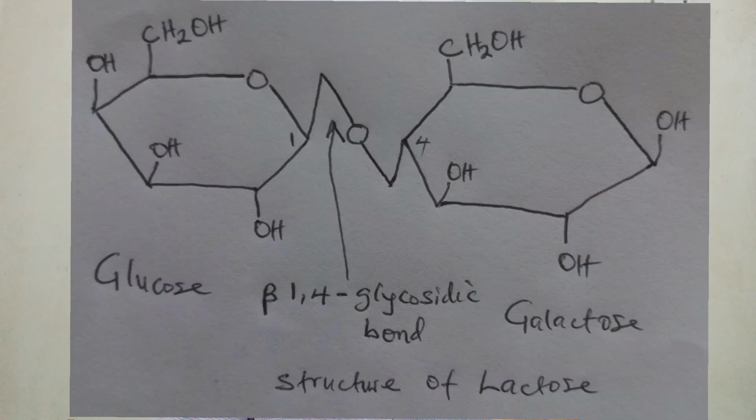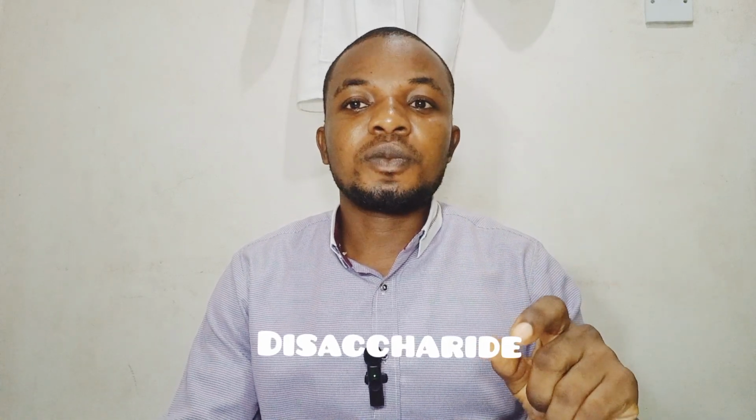Lactose is actually a disaccharide. It contains 2 units of simple sugars, held by a glycosidic bond, in fact, a beta 1,4 glycosidic bond. This disaccharide has glucose and galactose. It must be split. The bond has to be broken before the body can absorb the disaccharide, that's the lactose.